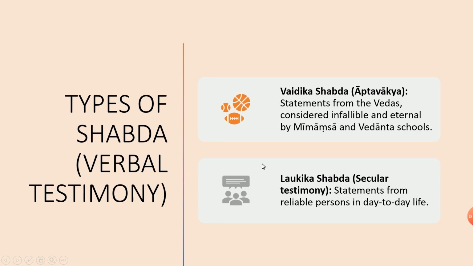Next, types of Shabda. Here also the Laukika comes: Vaidika Shabda and Laukika Shabda. Vaidika Shabda means Apta Vakya, a statement without error. Statements from the Vedas are considered infallible and eternal by the Mimamsa and Vedanta schools. These people believe that if it is written in the Veda, it is true. That is Apta Vakya, Vaidika Shabda.